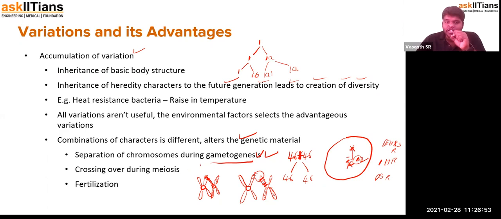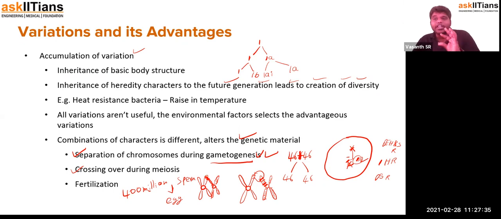So the chromosome separation will be causing the first step in the process of variation, and the crossing over makes it more complex in the process of accumulating variation, differences in the genetic material. And now, what happens during the fertilization? We will not know, because male usually produces up to 400 million sperm. In that 400 million sperm, any one of that sperm with an unknown combination will be fusing with the egg that is available in the female reproductive system. So this gives a probability of 1 in 400 million. So that kind of variation is also caused.